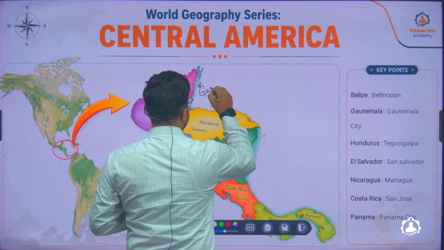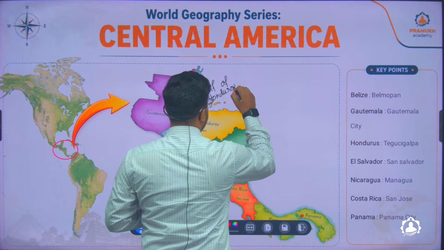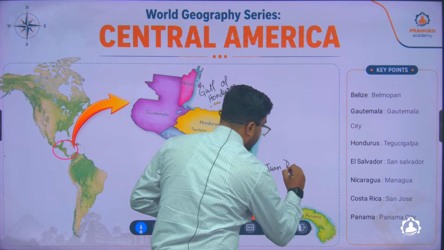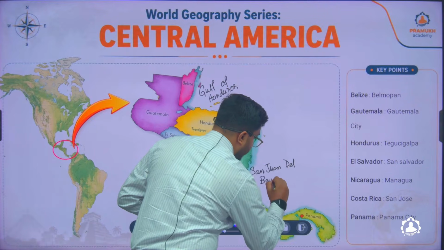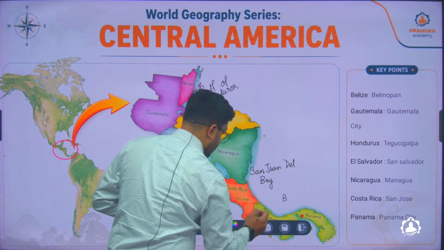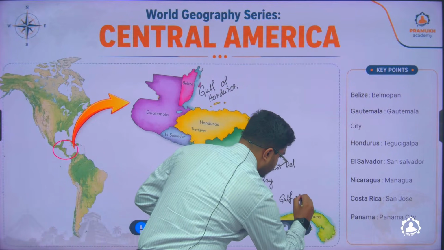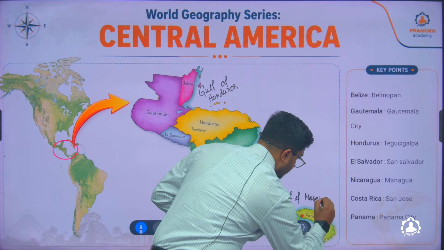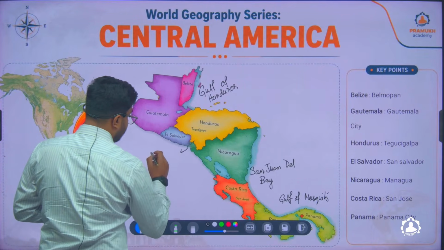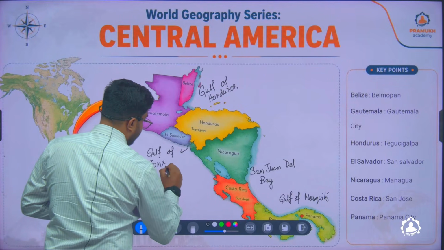This is the Gulf of Honduras. Here you have your San Juan del Bay. Here you have your Gulf of Mosquito. This region here is called the Gulf of Fonseca.